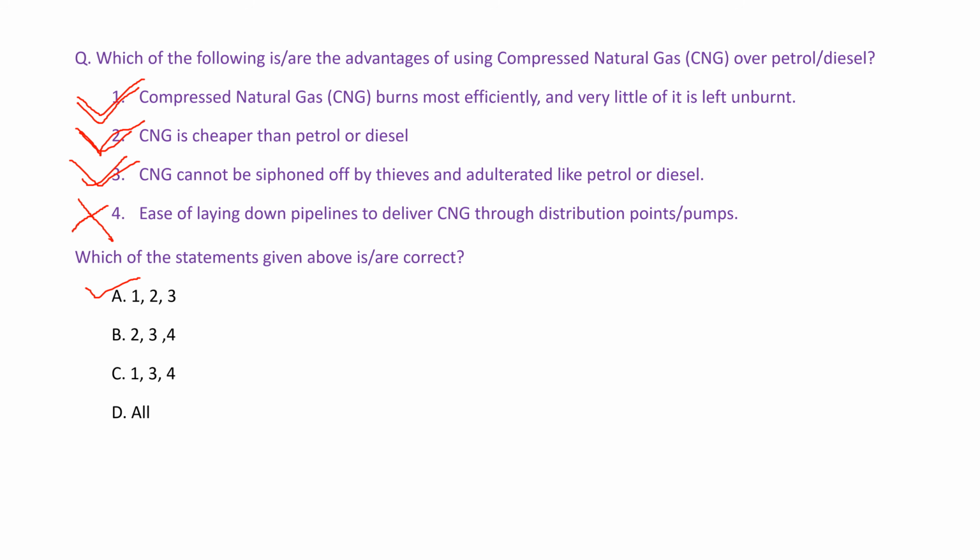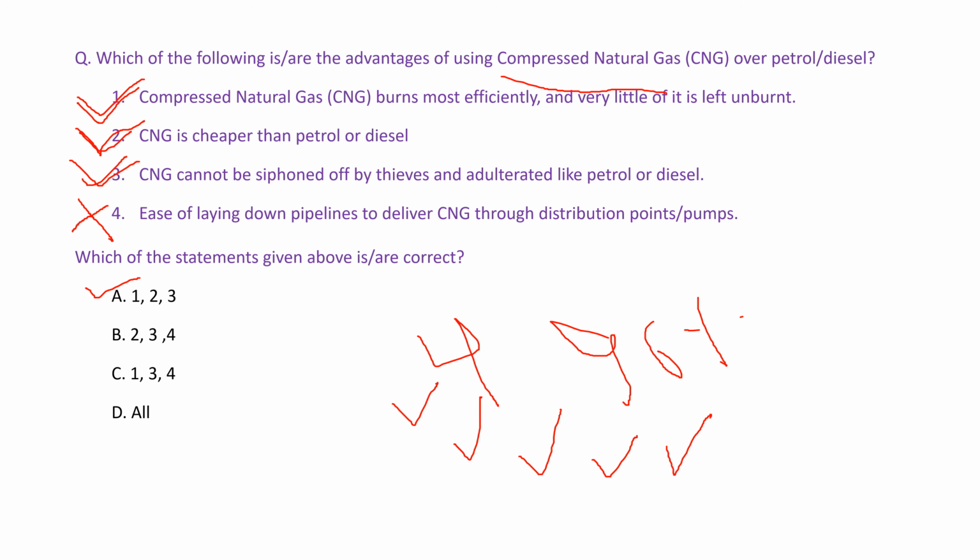So friends, what is the composition of CNG? So in CNG, almost 96% is the methane and the remaining 4% are ethane, propane, butane, pentane, nitrogen and carbon dioxide. So the major component of CNG is the methane, and the remaining are the ethane, propane, butane, pentane, up to pentane, then after nitrogen and carbon dioxide.